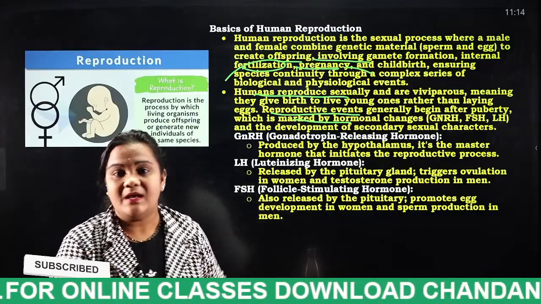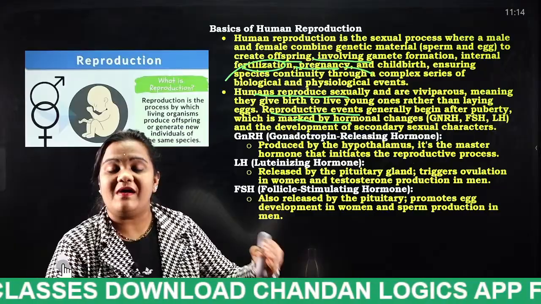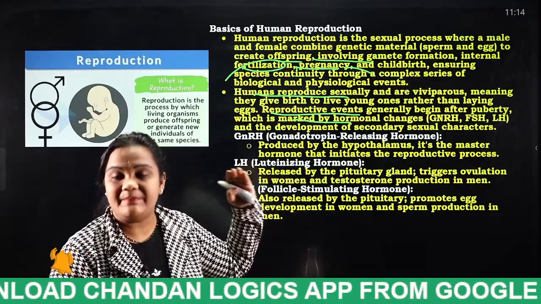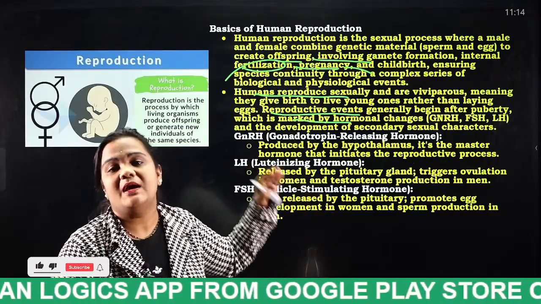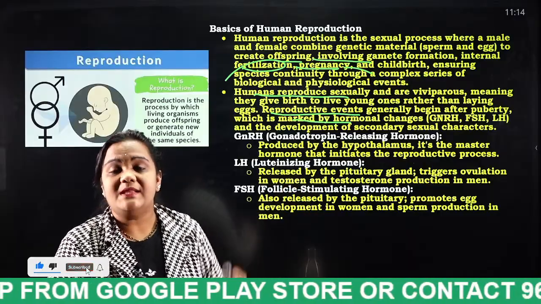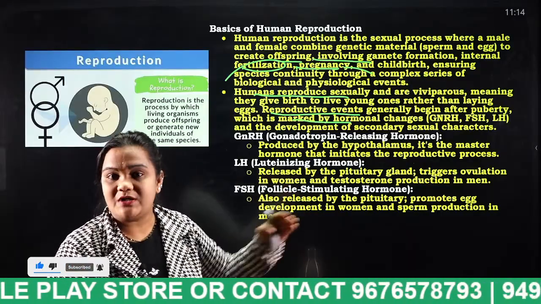Hormonal changes will appear. Once males and females reach puberty, hormonal changes will be present in their bodies. That is where the reproduction events start.